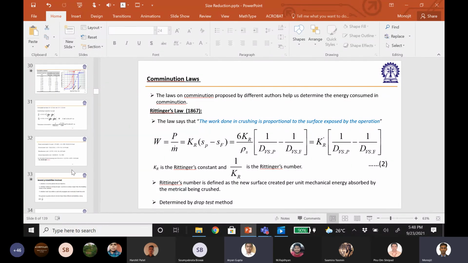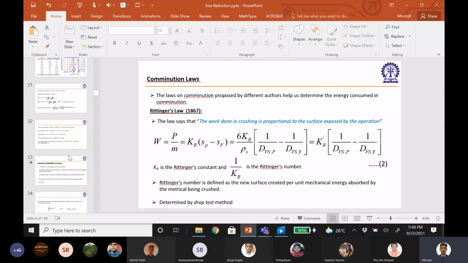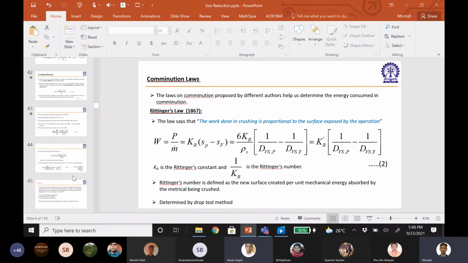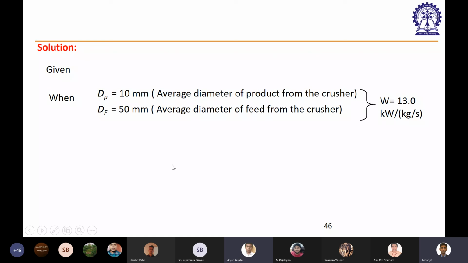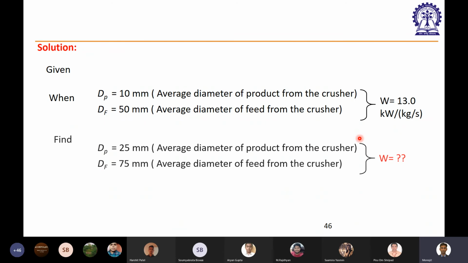And you have to do it for three laws. Only the expression will change because the expressions are different for three laws. And this you already have. Yeah, so let's jot down the problem. What is given? When dP is 10 millimeter, dF is 50 millimeter, the energy required is 13 kilowatt per kg per second. Now the second case is when your dP is 25 millimeter, your dF is 75 millimeters. What would be W? That is what you have to find out. So find the constant from this information, use the constant and find the work for the second case for the three different laws, or you can take the ratio directly.